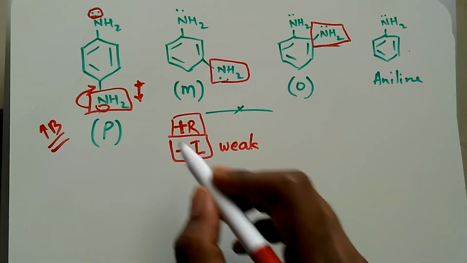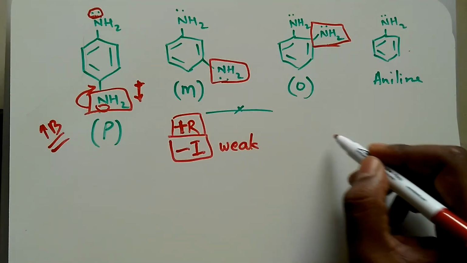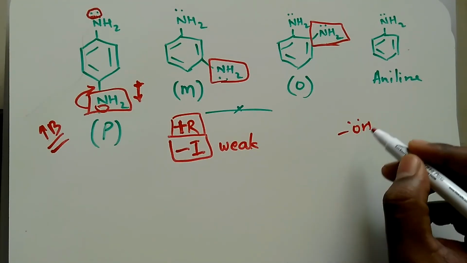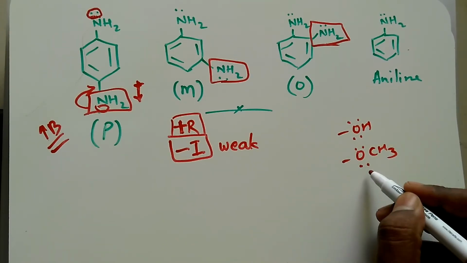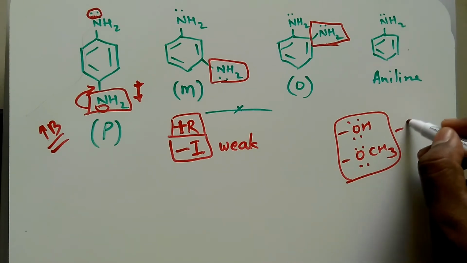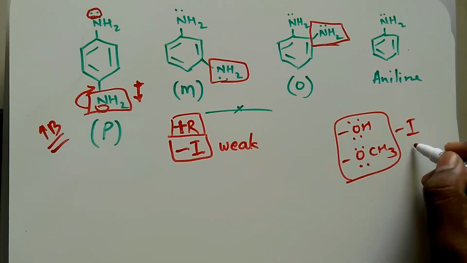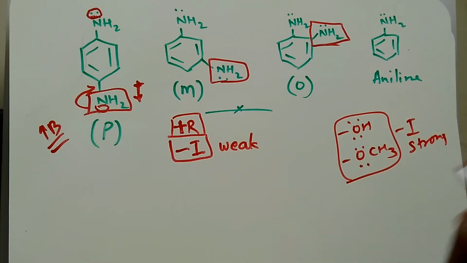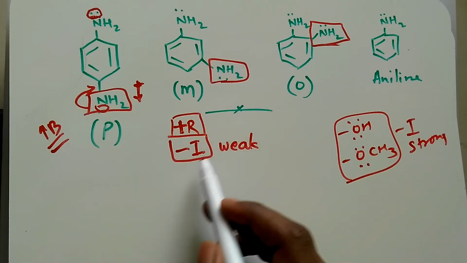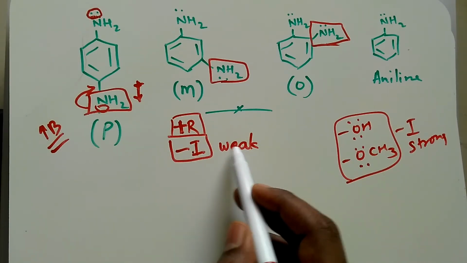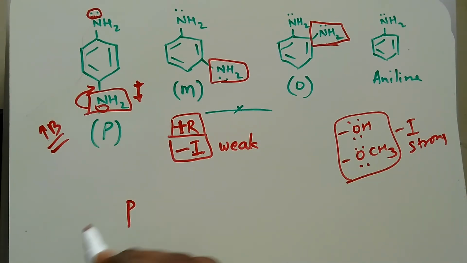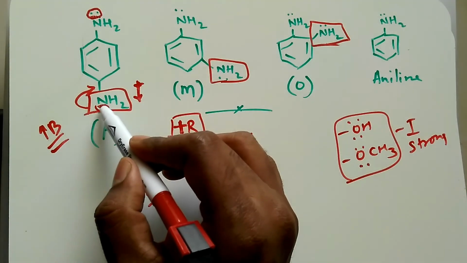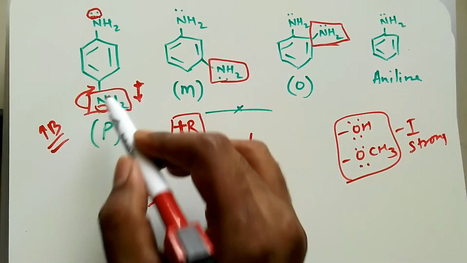This is weak. So in the case of OH and OCH3, the plus R effect was there, but their minus I effect was strong. But in this case the minus I effect is weak, and this will follow the normal trend. Para will be the most basic, because the lone pair of electrons is donated.